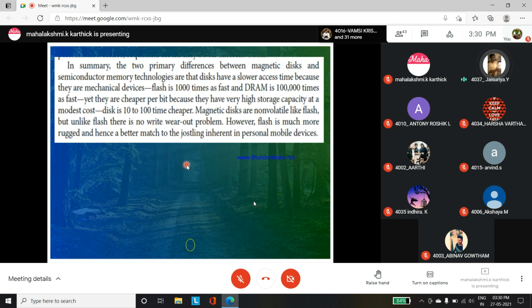However, flash is much more rugged and a better match to personal mobile devices. That is, a magnetic disk can't be connected to our mobile device, but nowadays flash memory, like a USB or pen drive, can be connected to our mobile device.